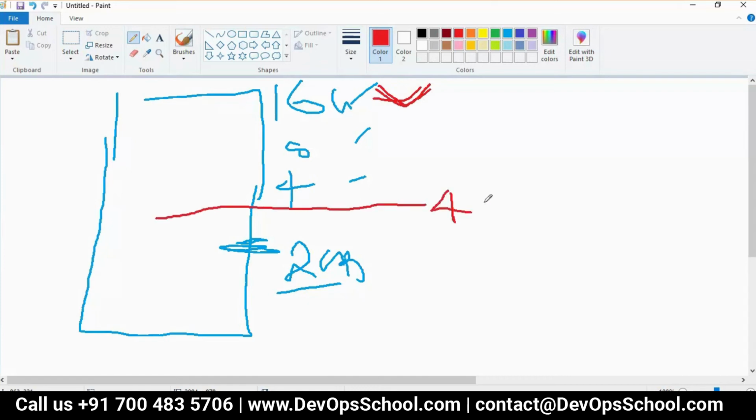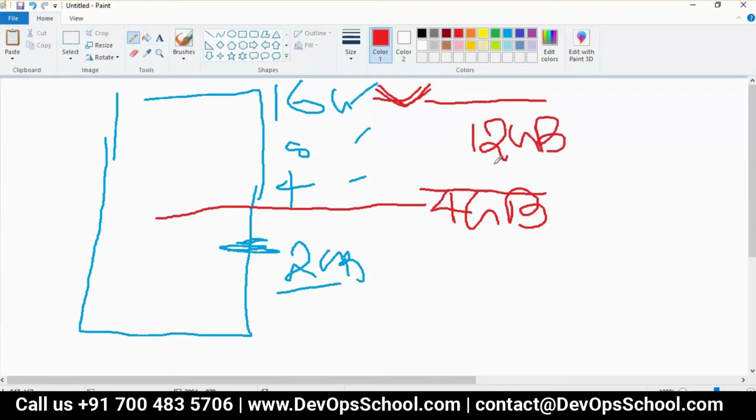I'm saying average, not the highest, not the lowest. That means you are wasting almost 12 GB. That is a huge wastage if you multiply by 200 physical machines. You see that wastage in the data center.